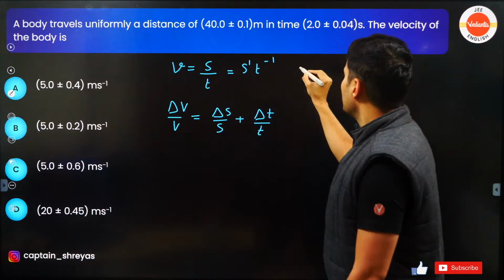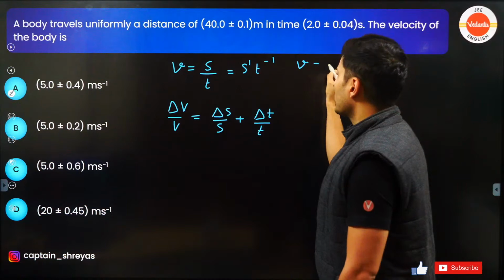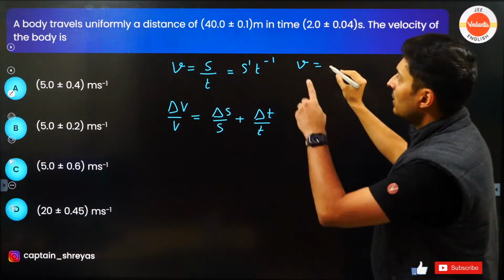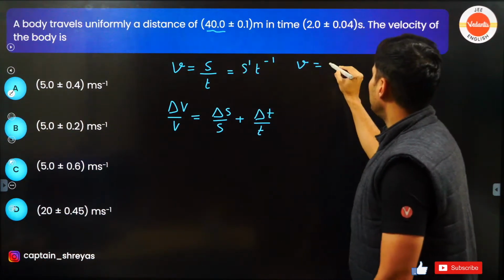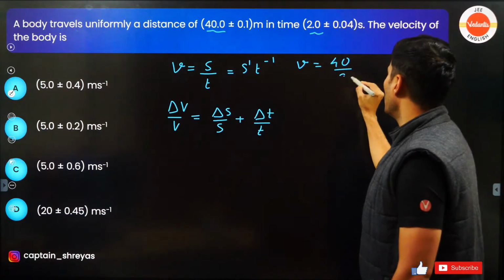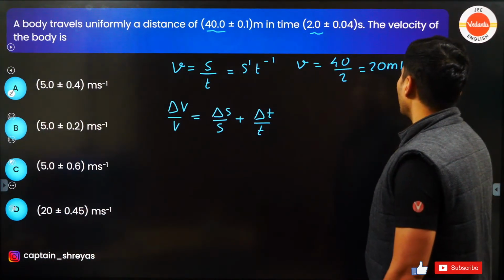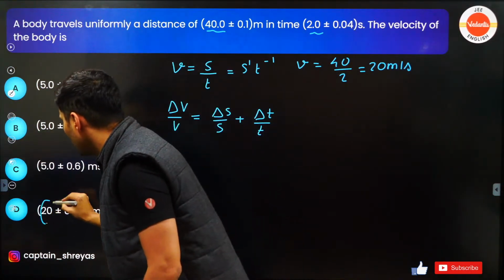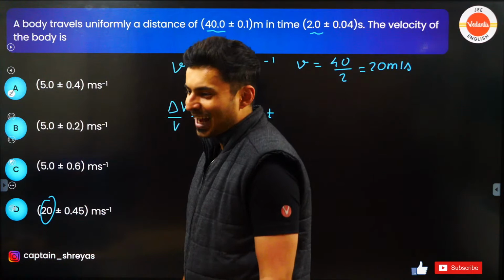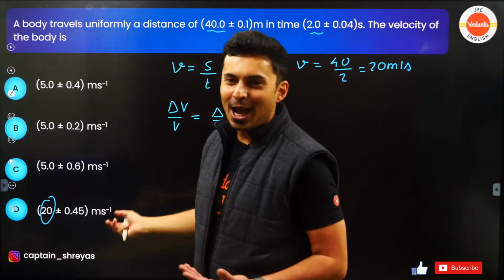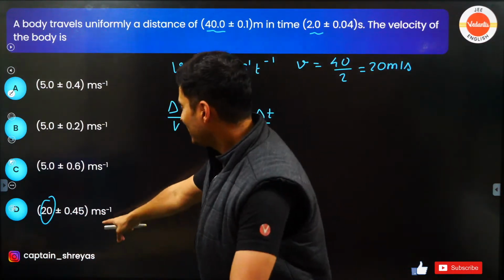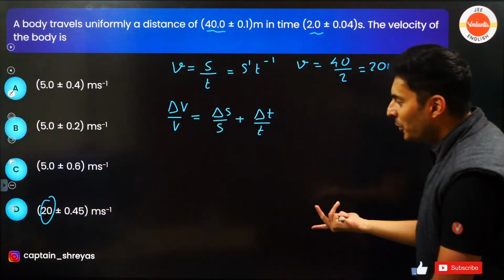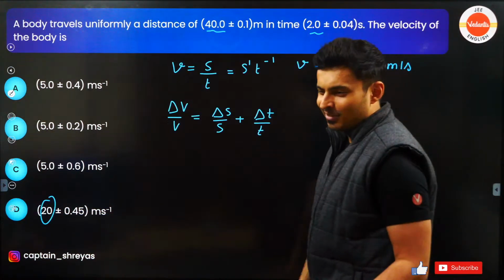Now just using this formula, velocity is displacement by time. Displacement, I can see it is 40. Time is nothing but 2. So it is 20 meters per second. 20 is only there here. Oh, I don't even have to check other options. If this happens, are you going to sit and check whether it is correct or wrong? No. Oh yes, there it is. It is correct. Just go ahead.